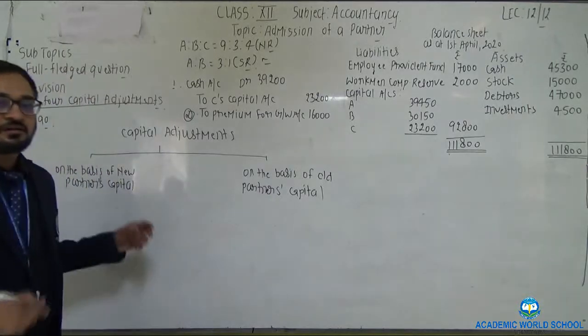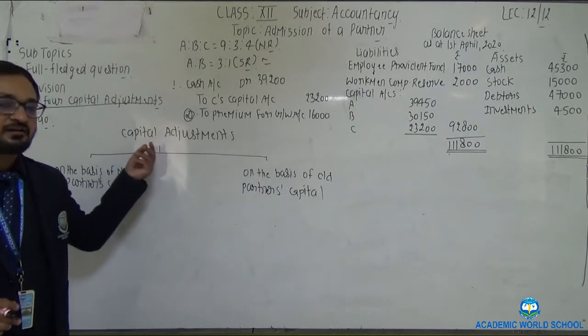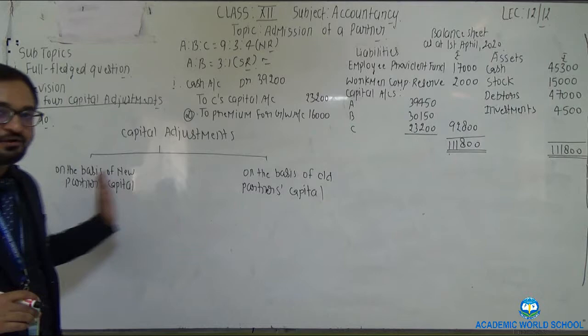Is this clear? Complete capital adjustment are categorized into only 2 categories.